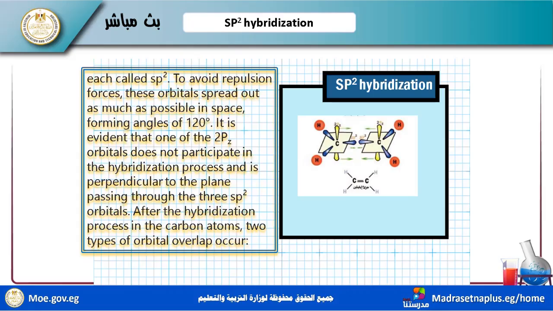Now, each carbon undergoes sp2 hybridization to avoid the repulsion force between the electrons as much as possible, with space forming angles.